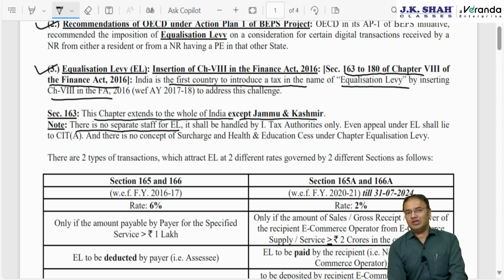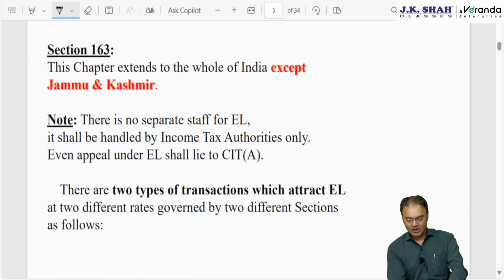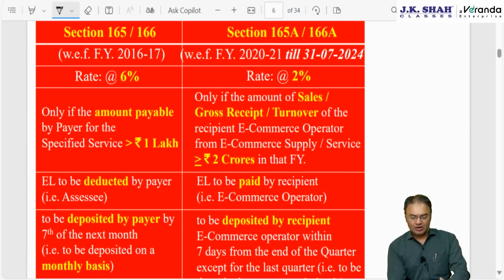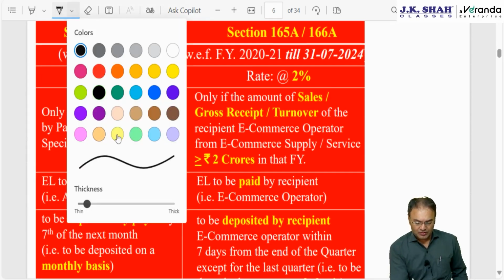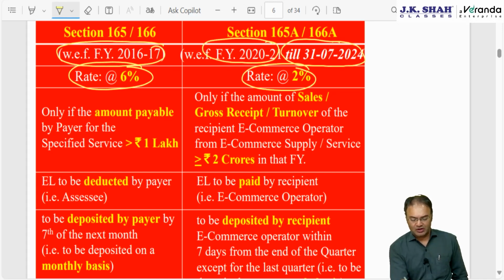Here 6% means literally 6%. So there are two types of equalization levy which I will explain from here. 6% introduced in 16-17, 2% introduced in 2020-21 but applicable till 31st July 24.